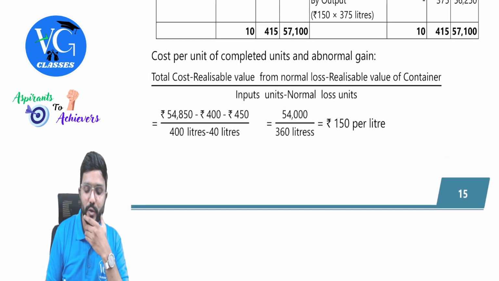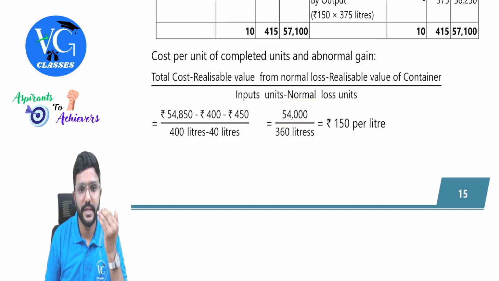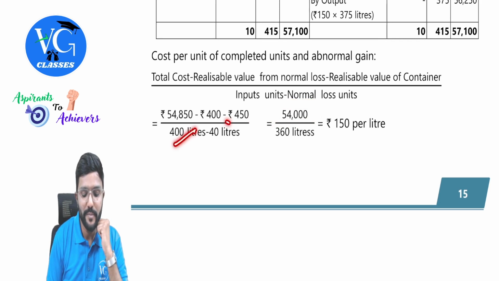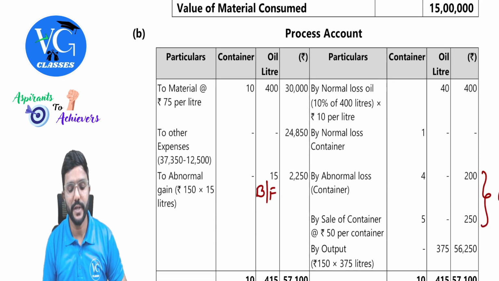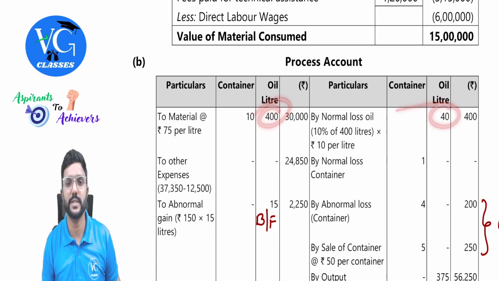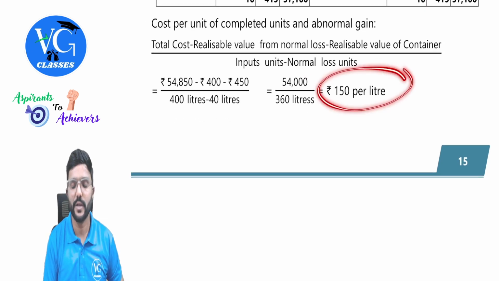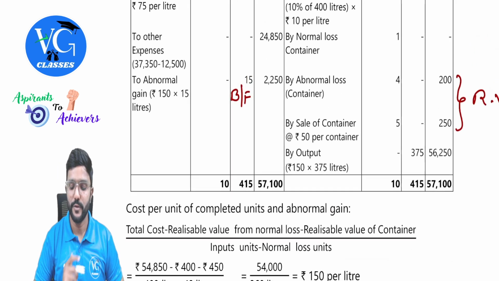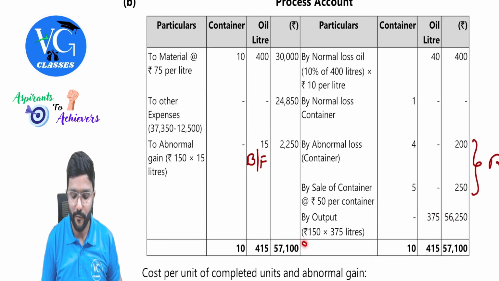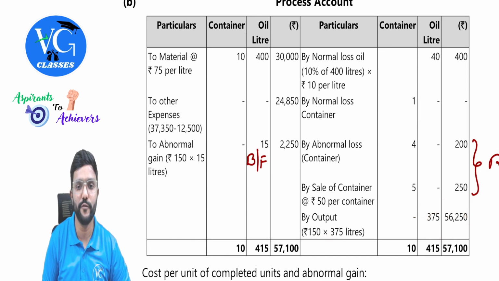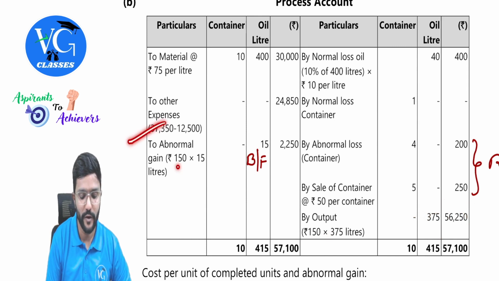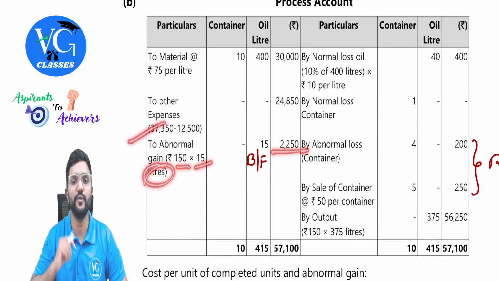Okay. So you will get a total cost of 54,000 divided by total input minus normal loss. Total input is 400 minus normal loss of oil 40. So 360 you will get. What is the cost per liter? 150. So multiply 375 into 150. You will get 56,250. Same way abnormal gain, 150 into 15. You will get 2,250.